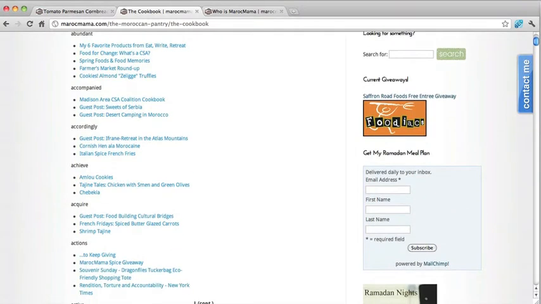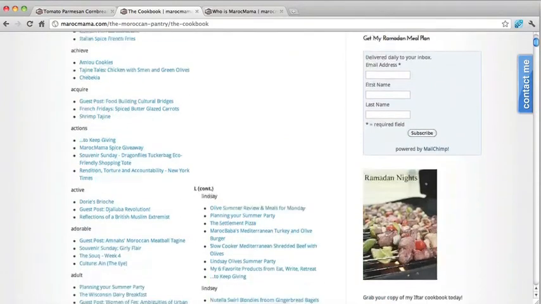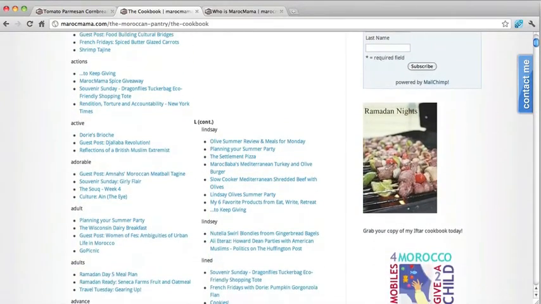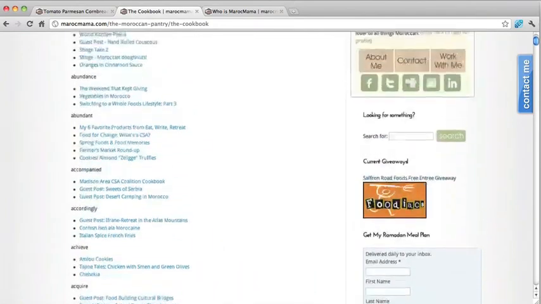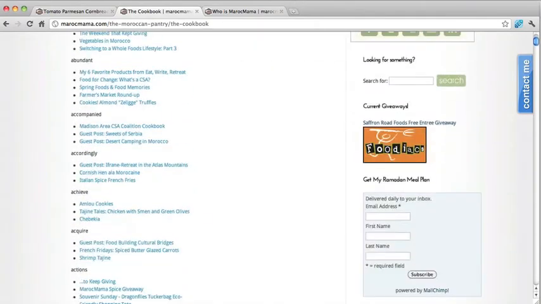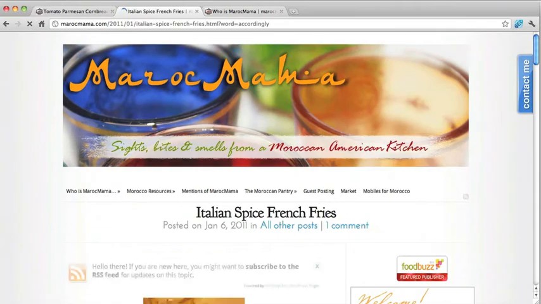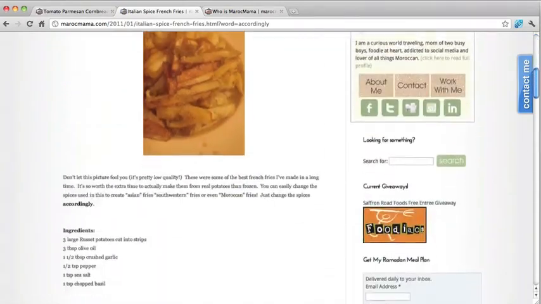So we're just going to look through the different blog posts that they have listed. This one's called Italian Spice Fries.